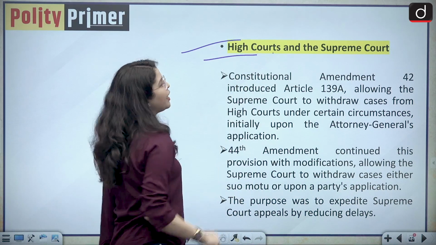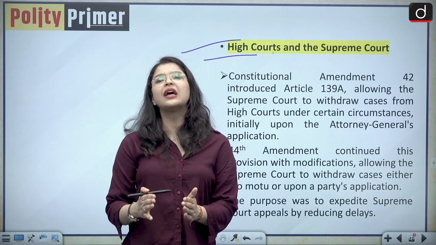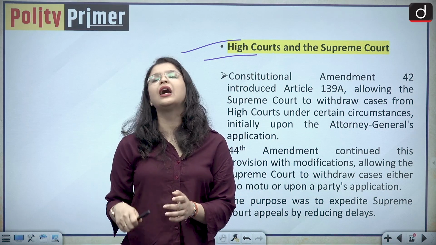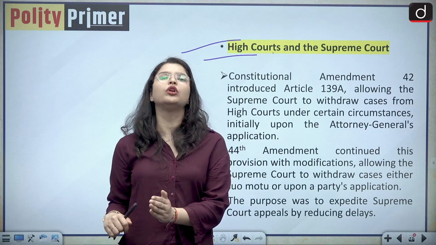with reference to the high courts and the Supreme Court, as we all know, there was a constant tussle between the Supreme Court of India and the high courts of states and the government of India at that point of time.